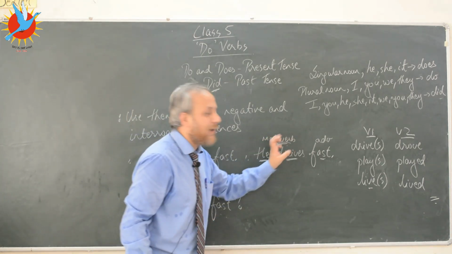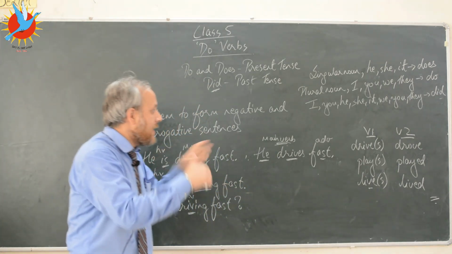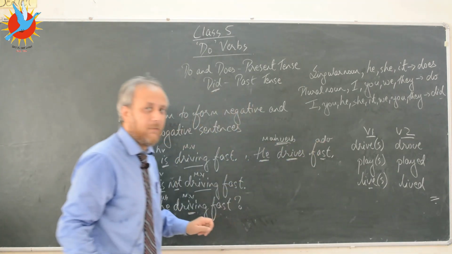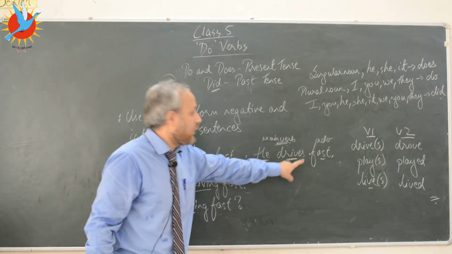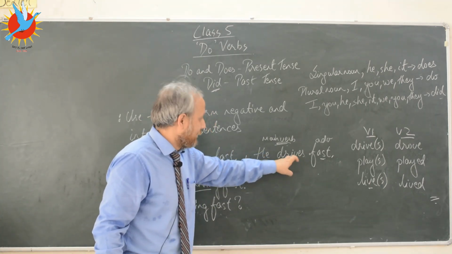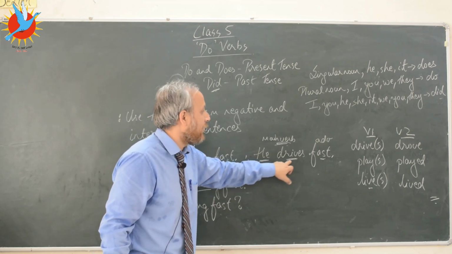Now there are steps that you need to follow. Step 1, identify the verb. Figure out the verb. The verb is drives. So why have I added s? Because the subject is singular. That's why it's followed by the singular form of the verb.